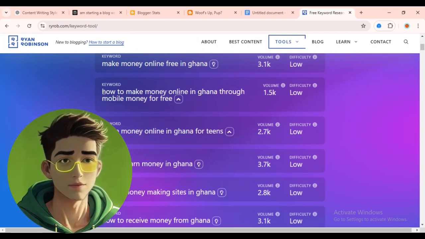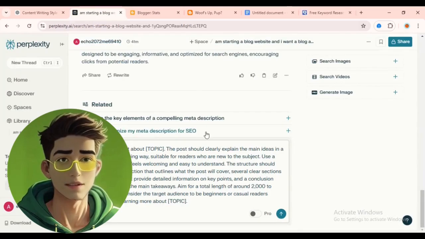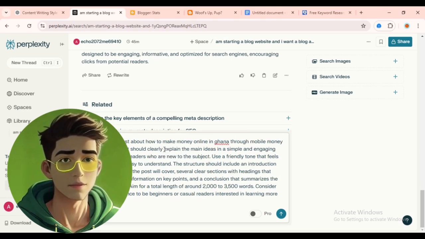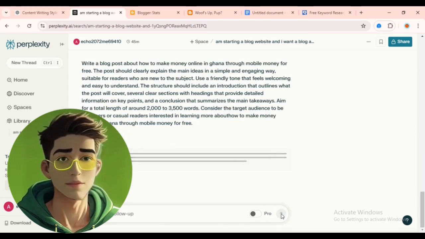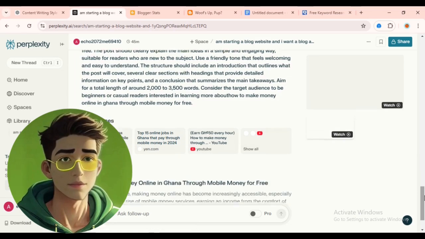So once you have this, then you copy this, Control C, then you come into your article or the AI one that I'm going to give to you. Where you can see topic, that's where you're going to put in your title, your topic that you're going to write about. Once you put in the title here, Control V, then you click on here. It's going to generate this article for you very easily. You don't have to worry about it.